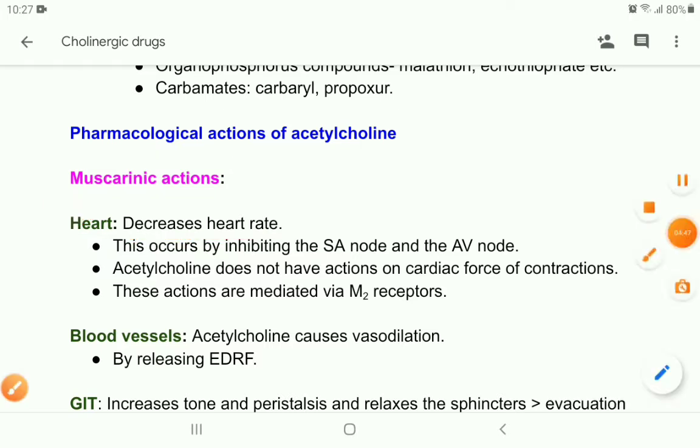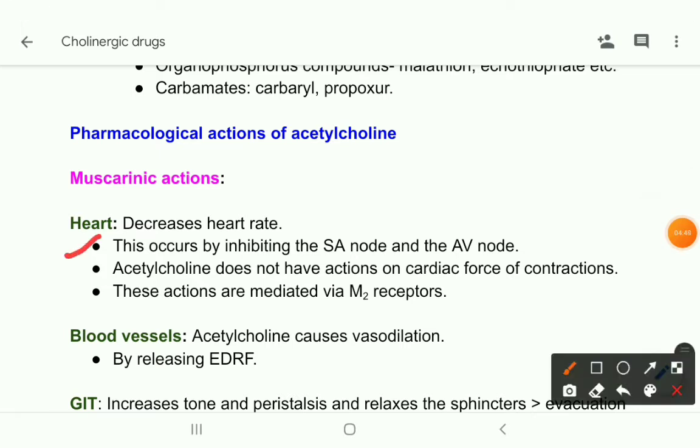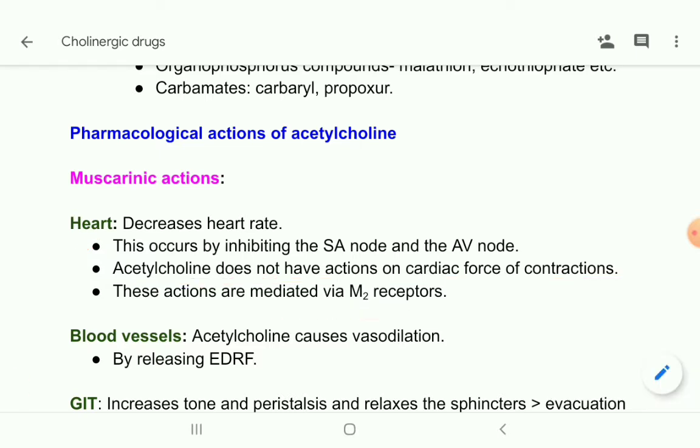This occurs by inhibiting the SA node and AV node. And this is very important, that acetylcholine does not have actions on cardiac force of contractions, because M2 receptors are not present on the ventricular muscle. Okay, and these actions are mediated via M2 receptors.